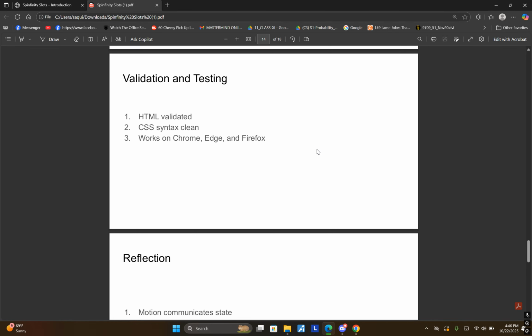All right, validation and testing. So we validated the HTML and CSS through the W3C validators, and we received no errors. It runs smoothly on Chrome, Edge, and Firefox. We also tested how modern selectors degrade gracefully in older browsers. The page structure is simple, with static files, so it loads instantly, even on slow connections.